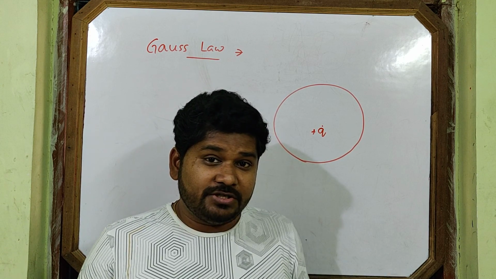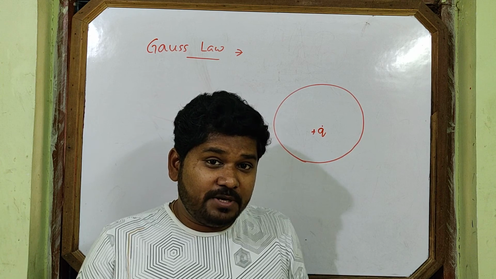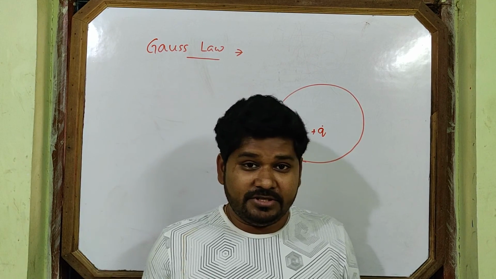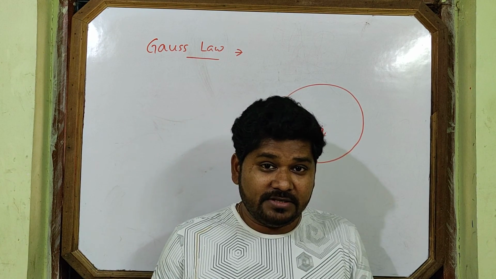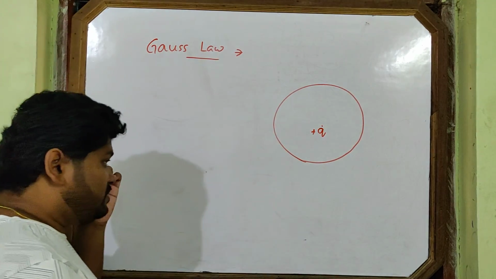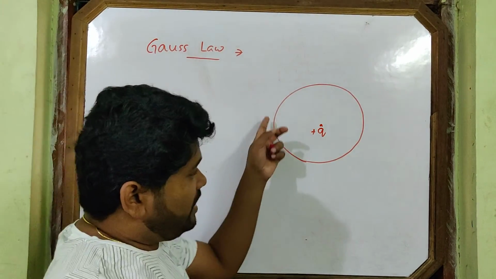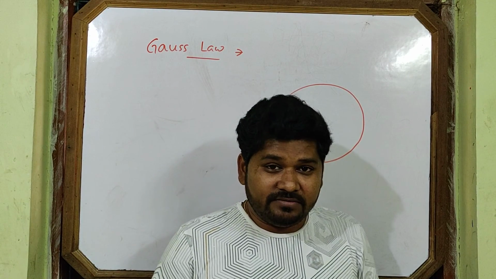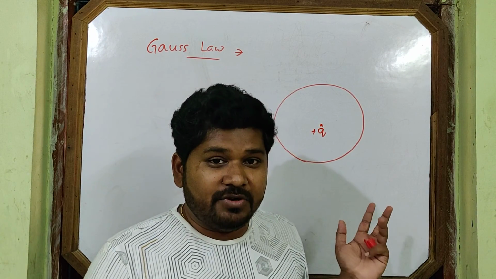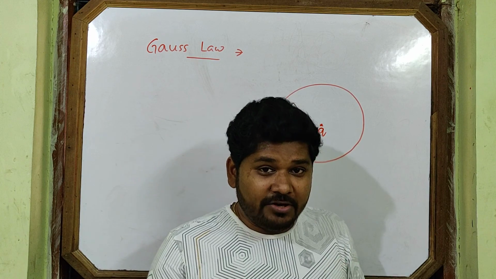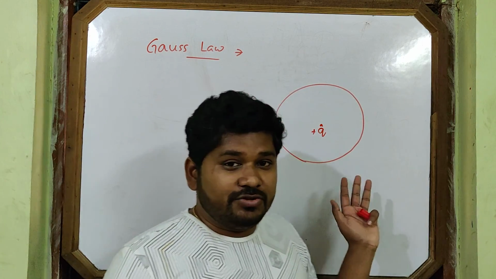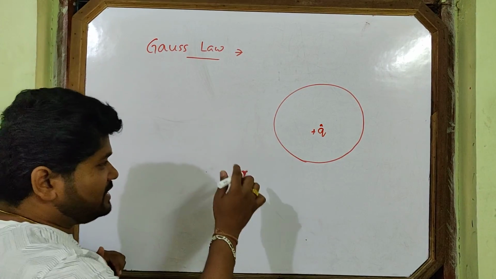It is suitably chosen according to your comfort zone and requirement. So I choose the Gaussian surface as a spherical surface. You may ask, sir, why not choose an irregular curve? You can choose it, but can I calculate with it? No. According to my comfort zone, I choose a spherical surface.